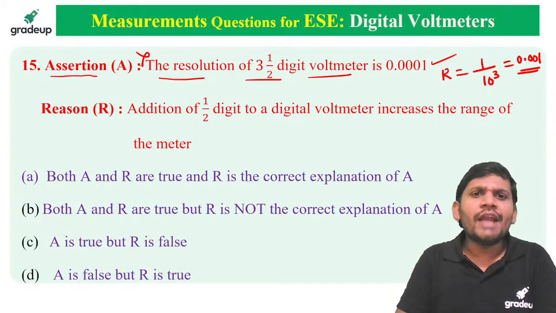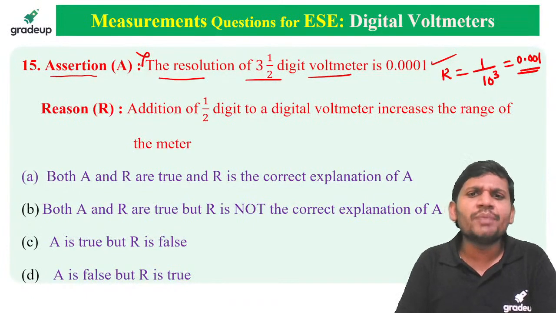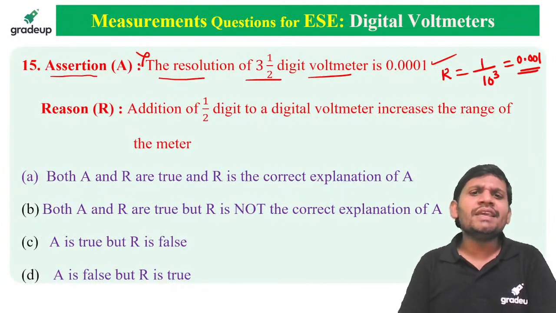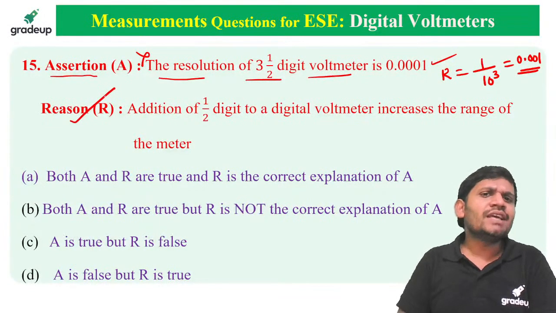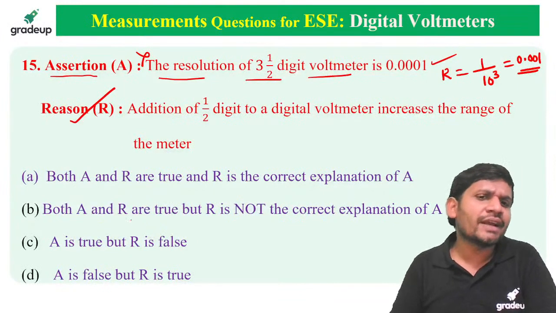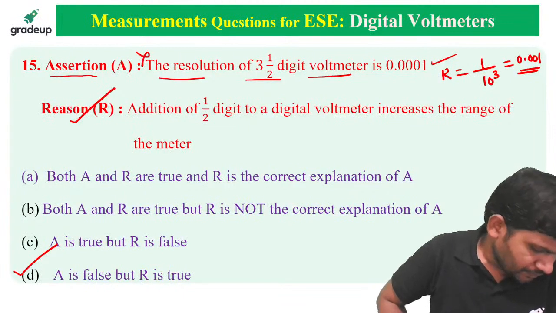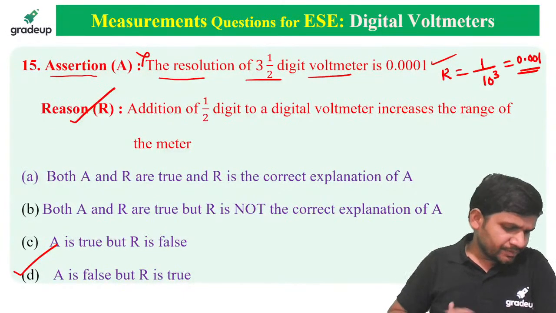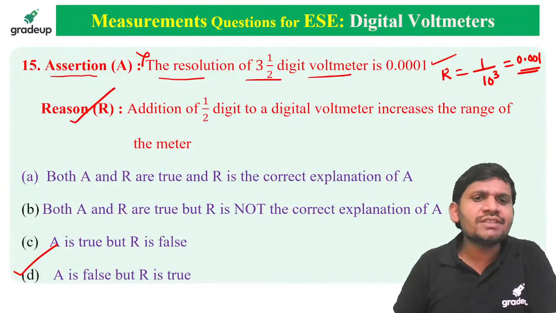Next. Addition of half digit to a digital voltmeter increases the range of the meter. Yes. Reason is correct. Assertion is wrong. Reason is correct. Which option is correct? Option D is correct. Very good, Sirivendra. Very good, sir. Yes, friends, please concentrate. Assertion is wrong.